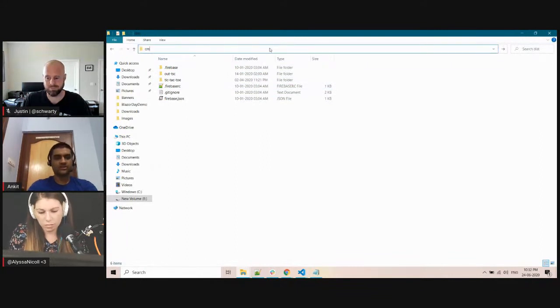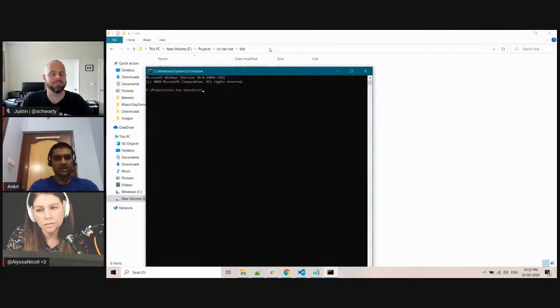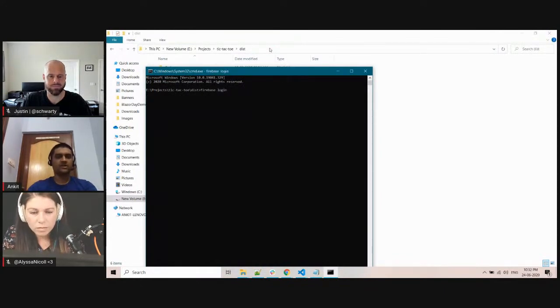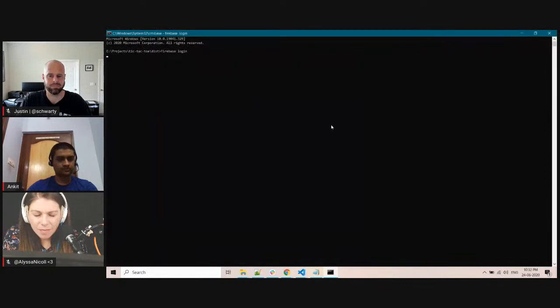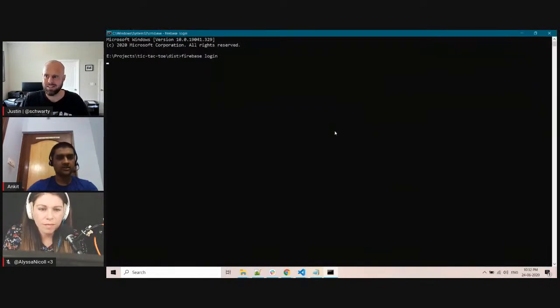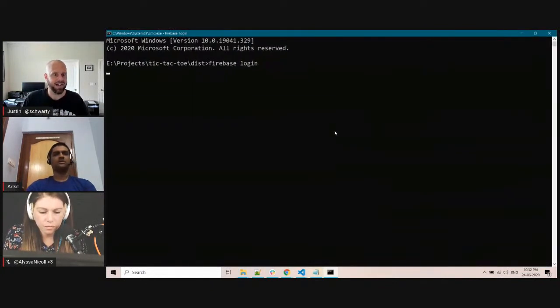So once the dist folder is created, open the command prompt and write firebase login. It will ask you to log in with Firebase, using whatever email ID you want to use. So let me show you. I think you can see this. Yeah, and so this is the Firebase CLI that Firebase provides.